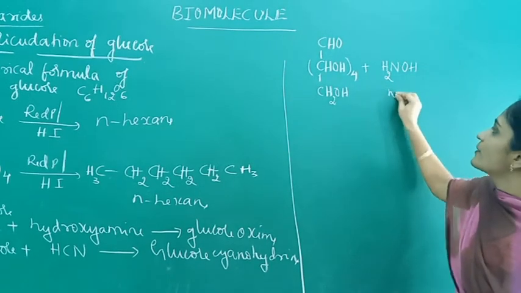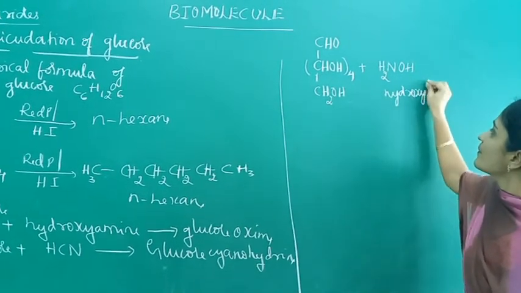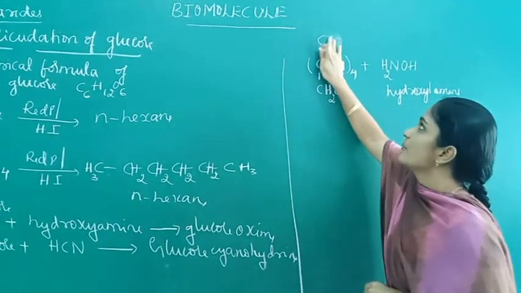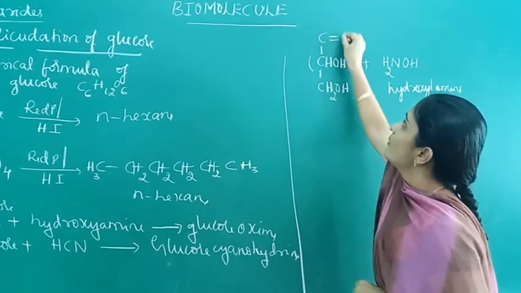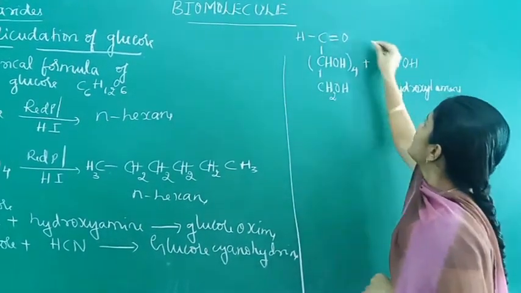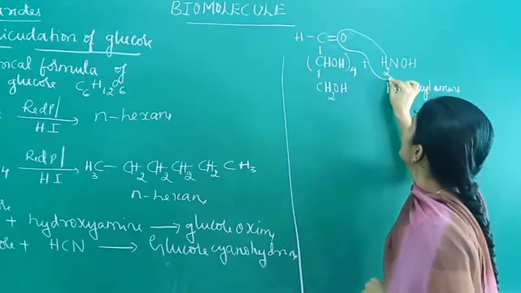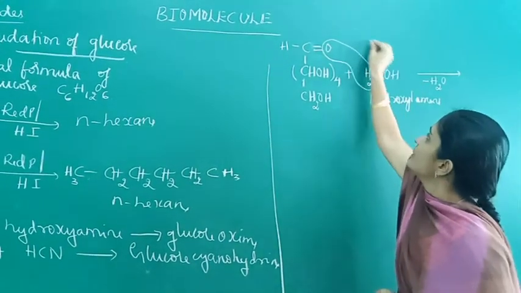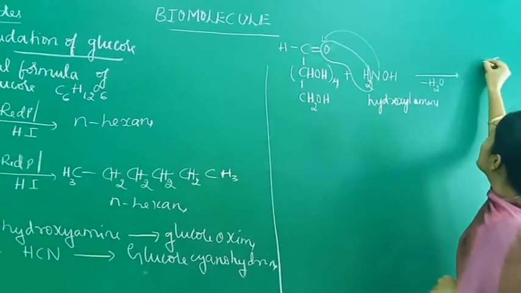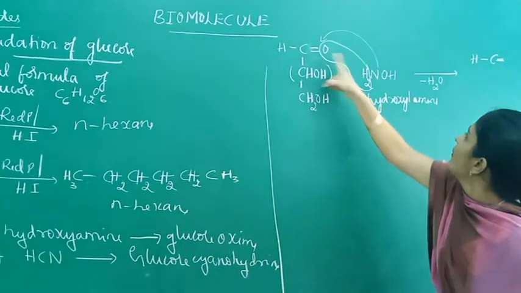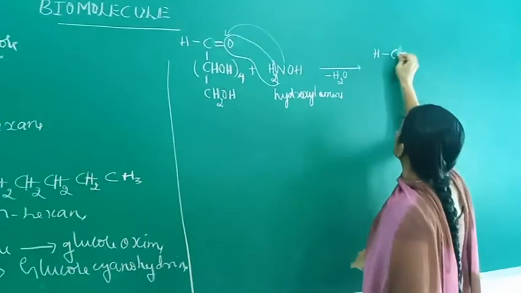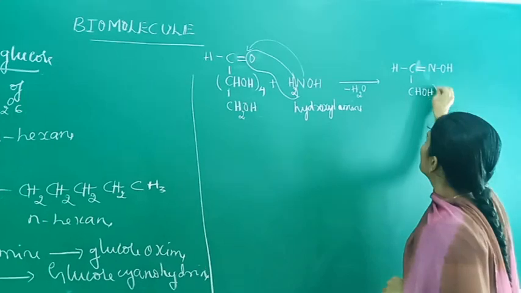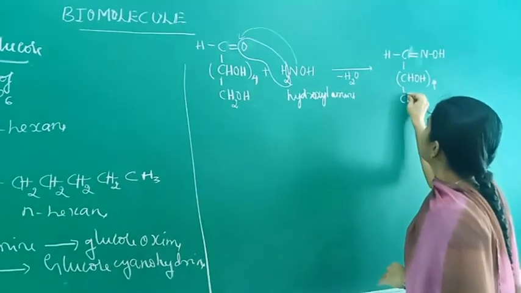This aldehyde functional group can also be written as C double bond O. Here the H2 combines with oxygen to form water, and the NOH group adds here, so we get CH double bond NOH, then CH-OH 4 times, CH2OH.